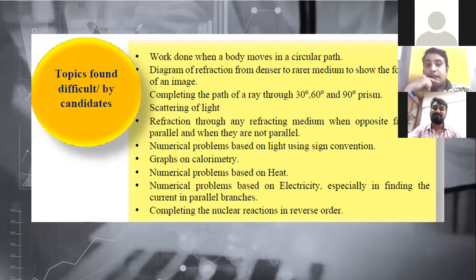The diagrams: refraction through a refracting medium, when the opposite sides are parallel and when they are not parallel. Again, this is a diagram. Numericals based on light using sign convention. Why sign convention? They write anything. There's a problem with plus, plus, minus. This time we need not worry about them. Graphs on calorimetry: again, this is a big problem, that in the graphs the time and the degrees Celsius are not mentioned properly. Neither do they understand which heating, and sometimes they may ask you to draw a graph on their own data also.